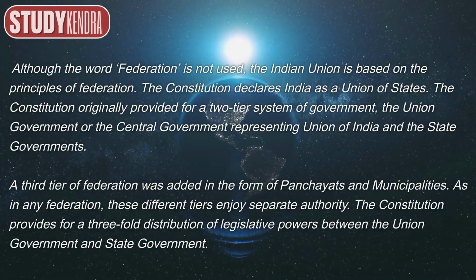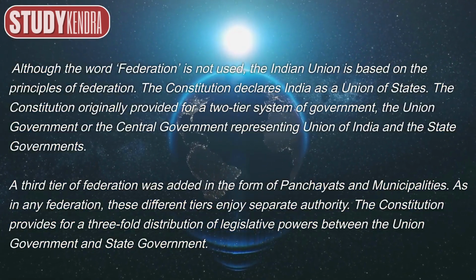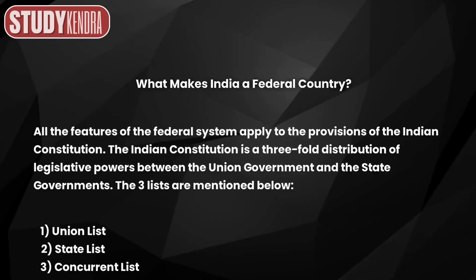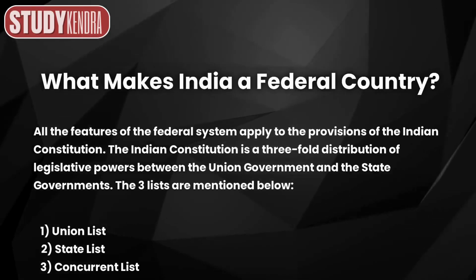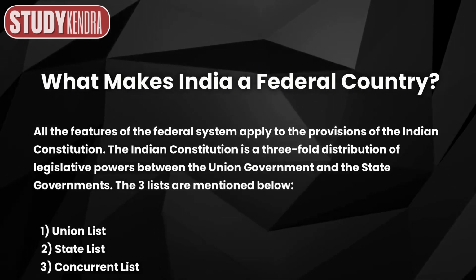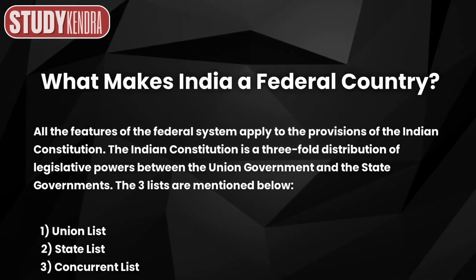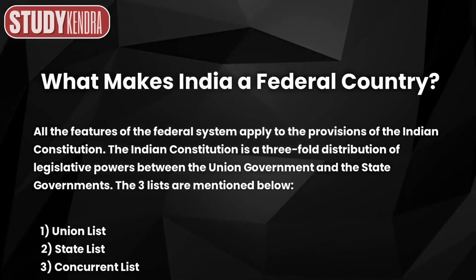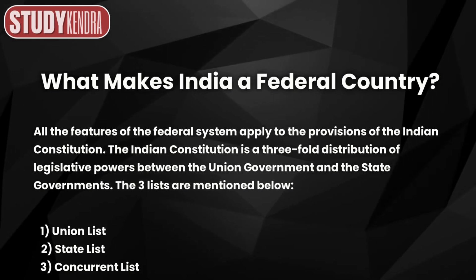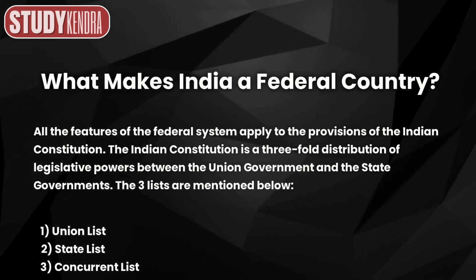The Constitution provides for a threefold distribution of legislative powers between the Union government and state government. What makes India a federal country? All the features of the federal system apply to the provisions of the Indian Constitution. The Indian Constitution has a threefold distribution of legislative powers between the Union government and the state governments. The three lists are mentioned below.